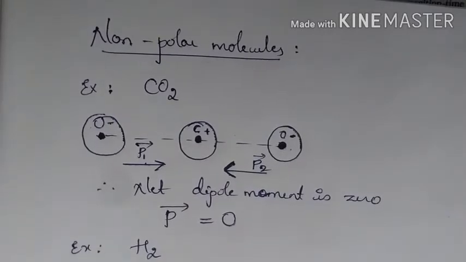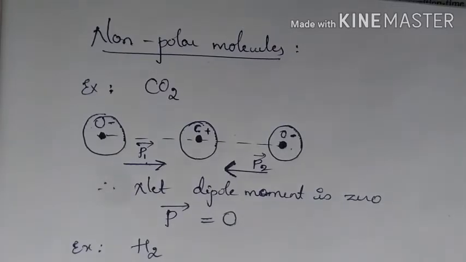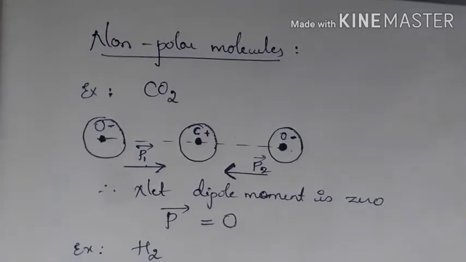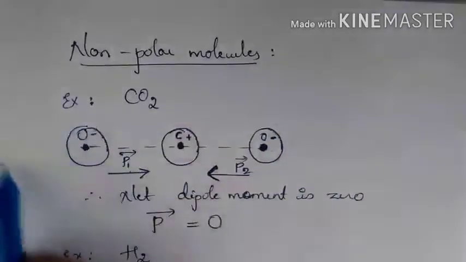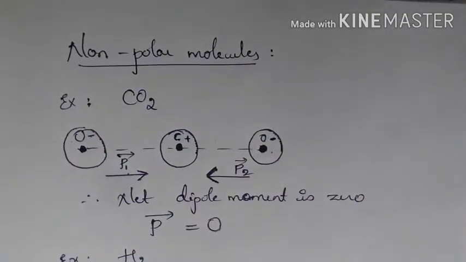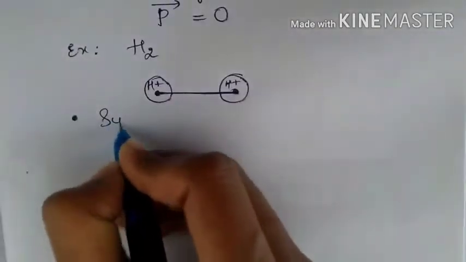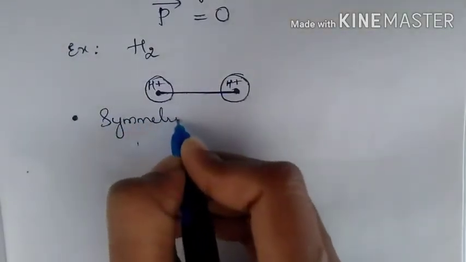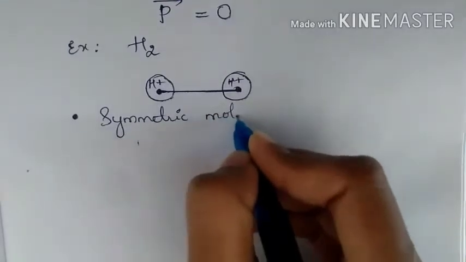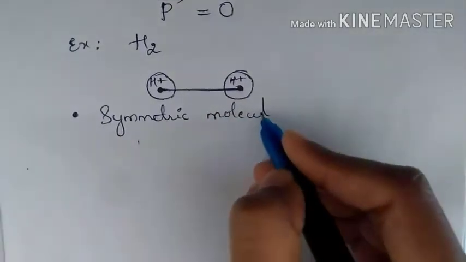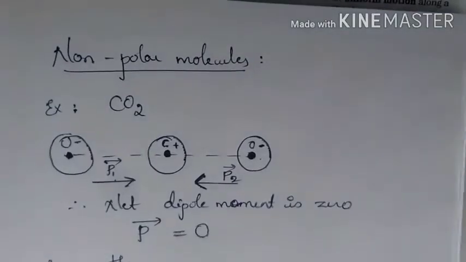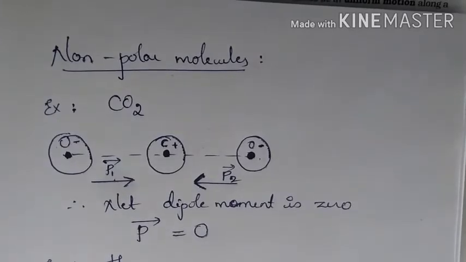In the last concept, in polar molecules, you saw that these molecules are not symmetrical, but if you observe here, these molecules are symmetric molecules. That is, non-polar molecules are the symmetric molecules.